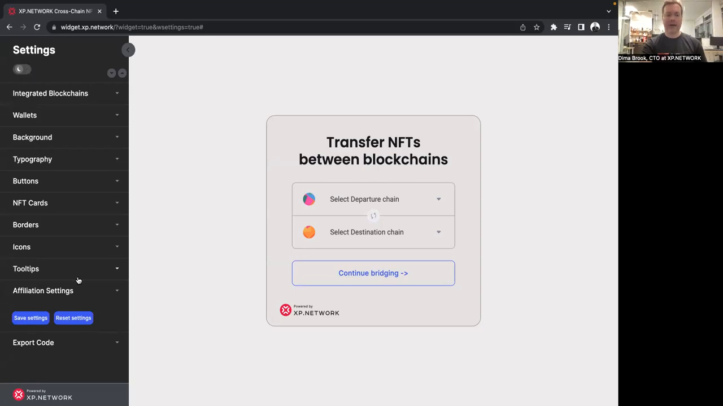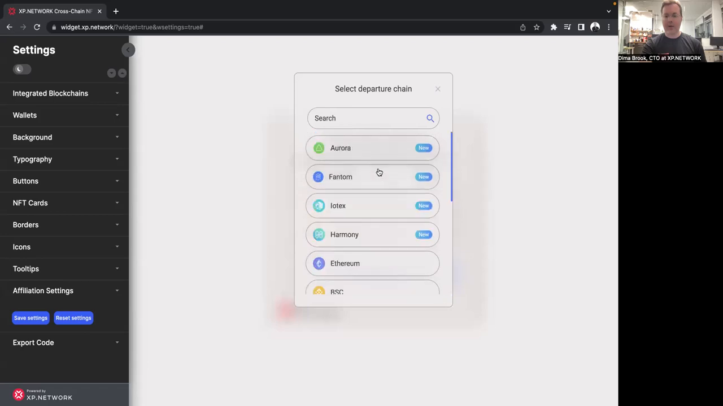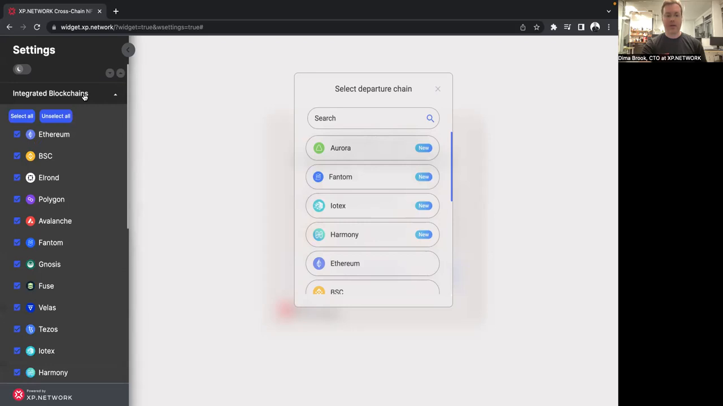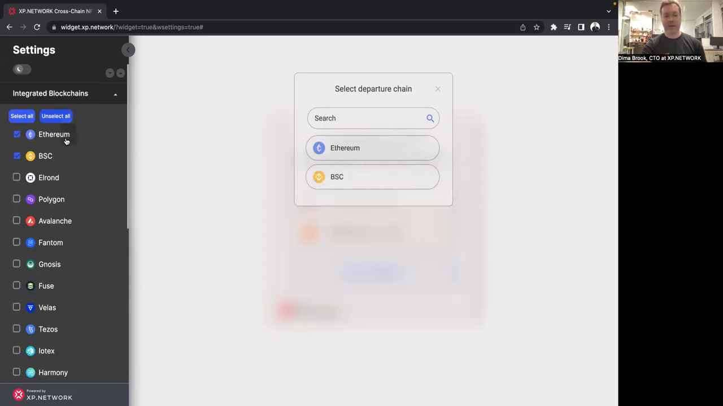And here are the settings that you can play with to set up the widget so that it matches your front-end application. For example, here you can see all the available blockchains that the bridge connects. But let's imagine a situation when you don't want all of the chains to be connected. For example, your application only wants to use a couple, for example, Ethereum and BNB. So you can unselect all, and as you can see, you have only two. Let's say you decided to add Polygon, and there you go. Polygon is a part of your bridge.